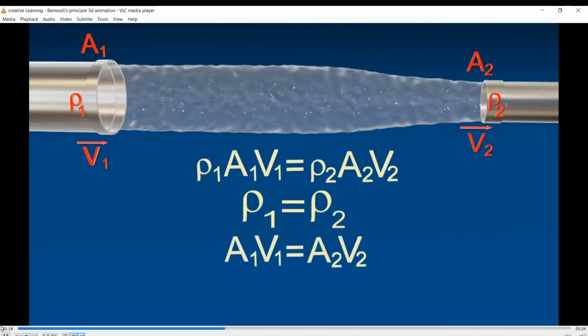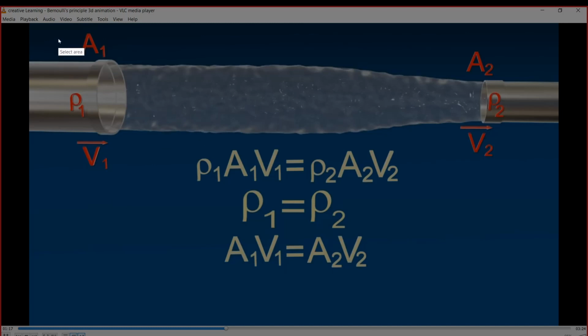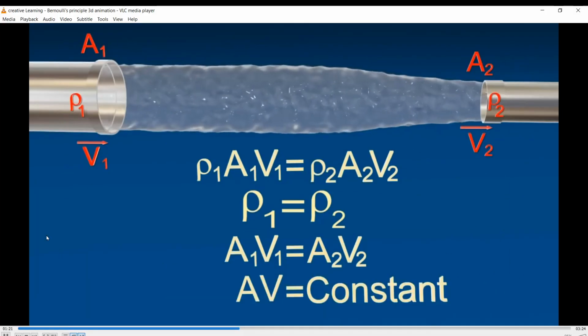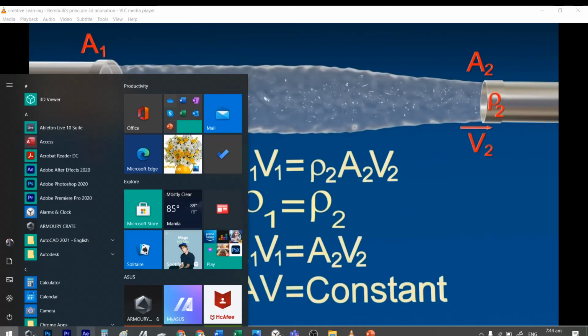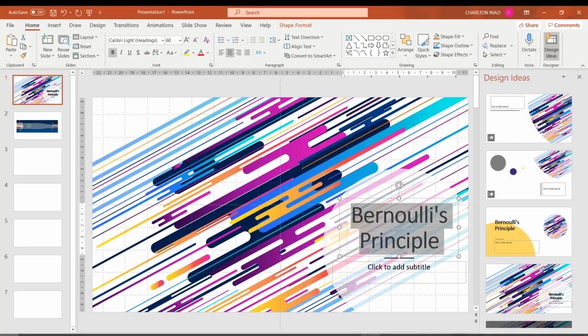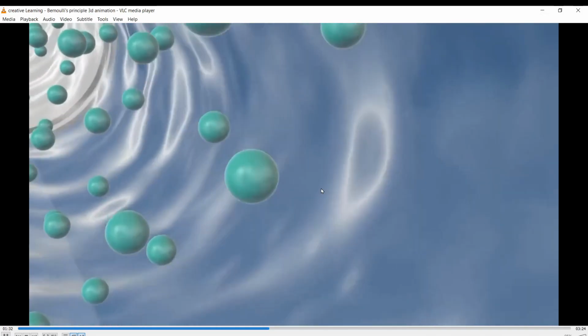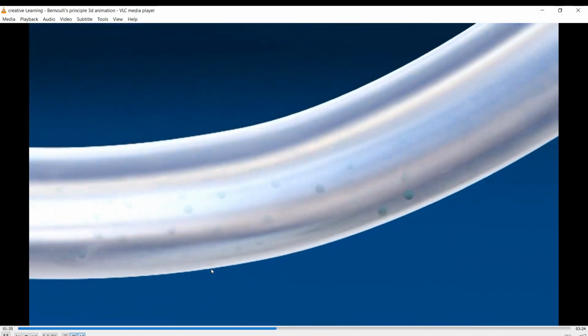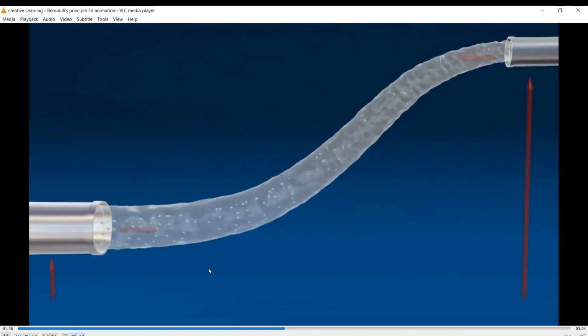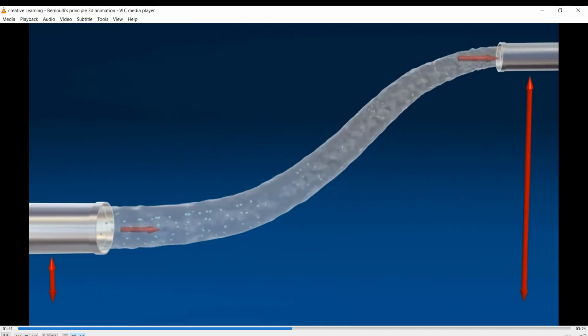Therefore, A1V1 equals A2V2, or AV equals constant. This is the equation of continuity. When fluid flows through a section of pipe with one end having a smaller cross-sectional area than the pipe at the other end, the velocity of the fluid in the constricted end must be greater than the velocity at the larger end. Bernoulli's equation applies conservation of energy to formalize this observation.